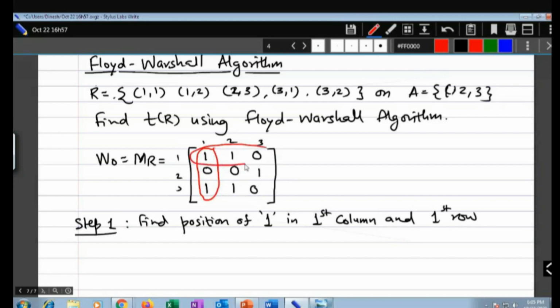So what are the positions? Here in the first column it is 1 and 3, so it will be 1, 3, and in the row it is 1 and 2.